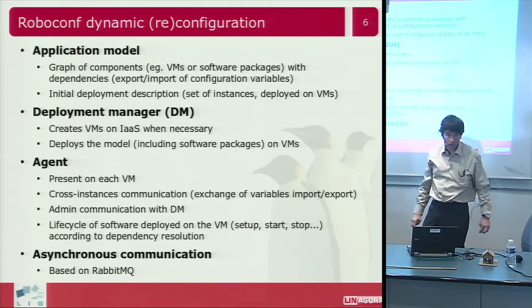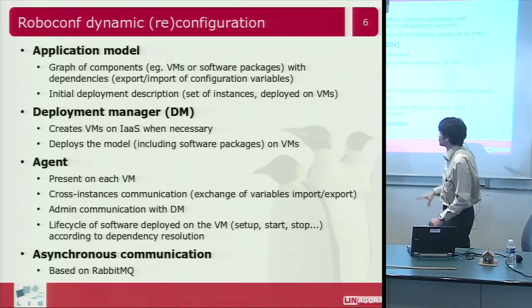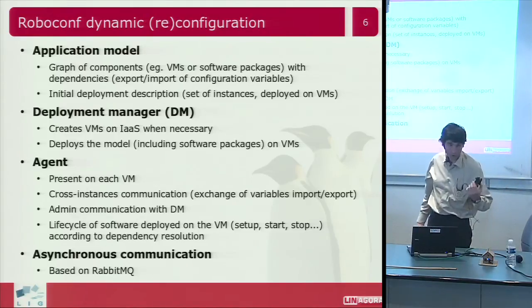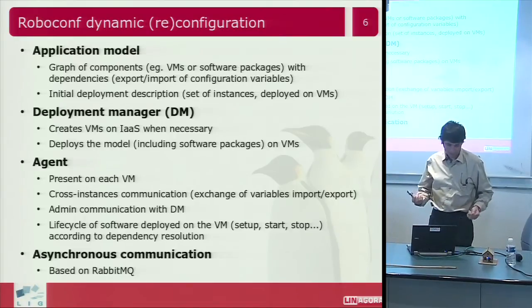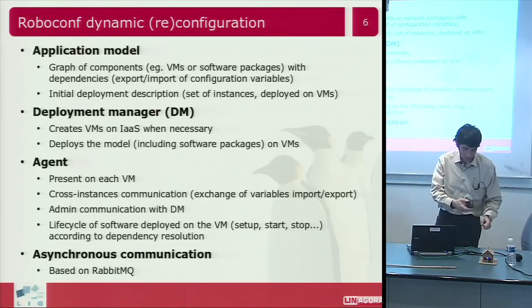The prerequisite for RoboConf is to have one agent on every target. So currently I have to pre-install a RoboConf agent on my target.